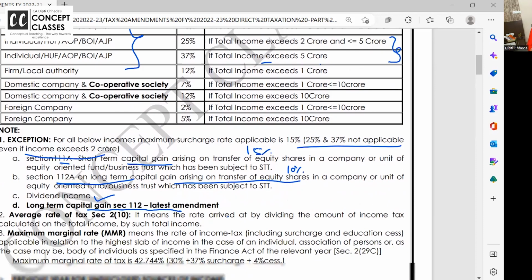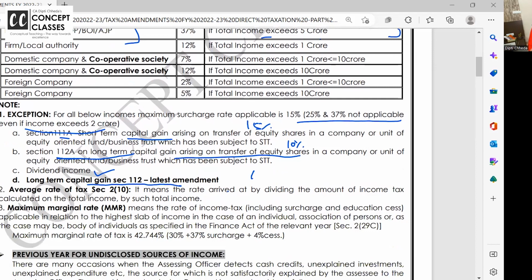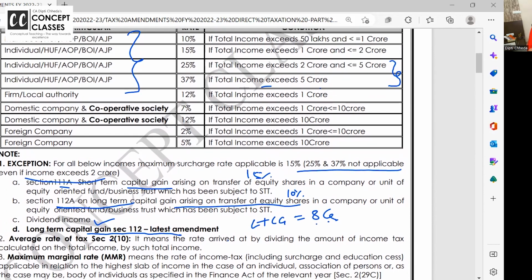So suppose I am selling an apartment and I have got long-term capital gain of 8 crore. Ma'am, if the income exceeds 5 crore, then the surcharge rate is 37%. But it is long-term capital gain, so even if your income is 8 crore, the highest surcharge rate will be 15%. So 10% is applicable from 50 lakh to 1 crore. From 1 crore to whatever income you are having, 10 crore, 50 crore, surcharge rate of 15% will only be applicable.